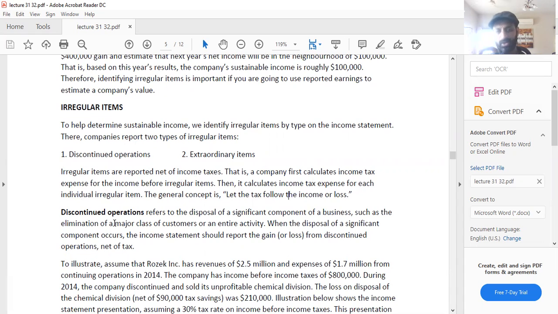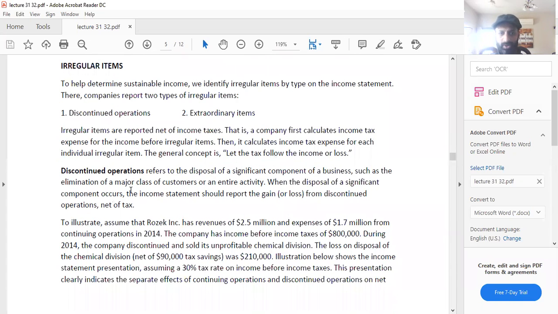So, what is the general concept behind irregular items? Let the tax follow the income or loss. Now, what are discontinued operations? Discontinued operations refers to the disposal of a significant component of a business, such as the elimination of a major class of customers or an entire activity. When the disposal of a significant component occurs, the income statement should report the gain or loss from the discontinued operations net of tax.